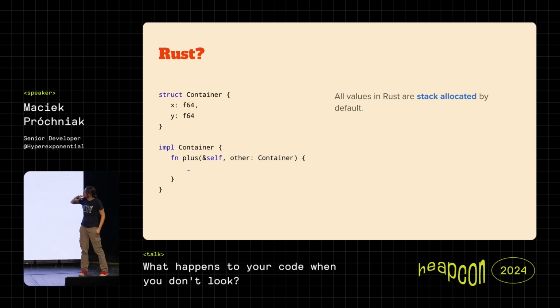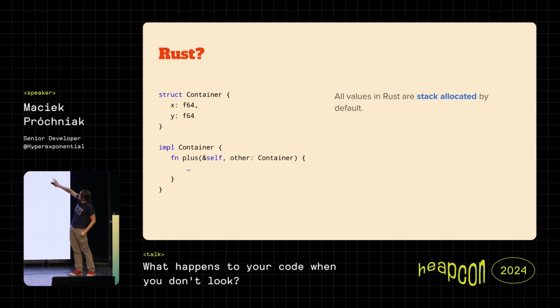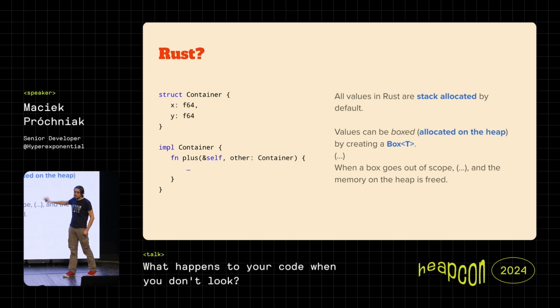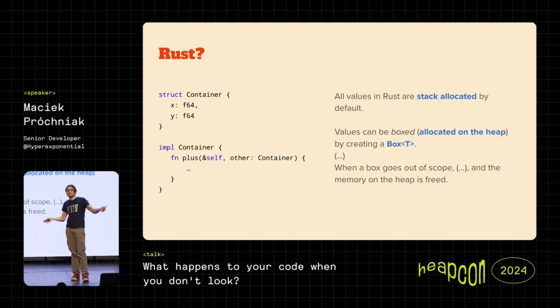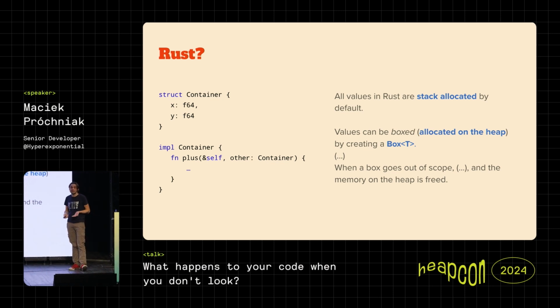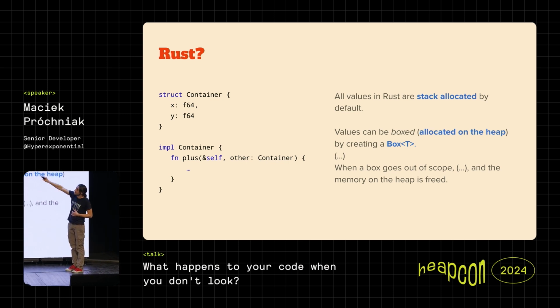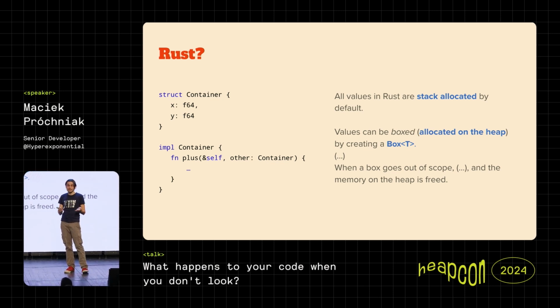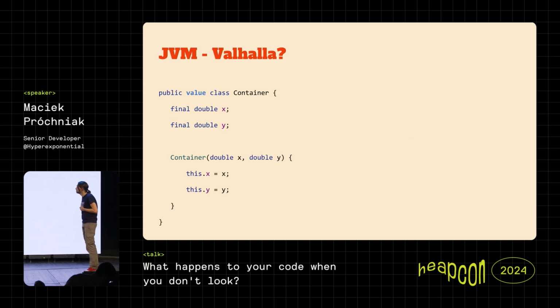But if you go to the documentation, it says that, okay, values in Rust are stack allocated by default, which is very much unlike in Java. If you want to allocate them on heap, well, we can do it using special techniques. And Java is the other way around, right? First, everything is allocated on heap, more or less, let's say it like that. And it turns out that, again, the JIT can think for us and optimize the whole thing and move it to stack. I think in some of the newer languages like Go, there's also this notion of detecting whether the stuff can be allocated on heap or stack, and this can also lead to better results.